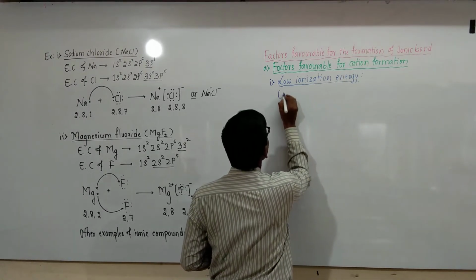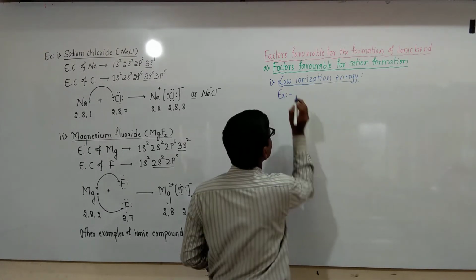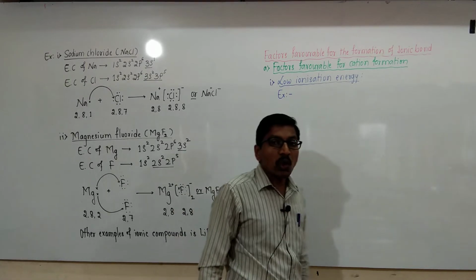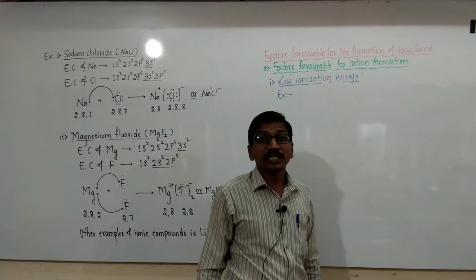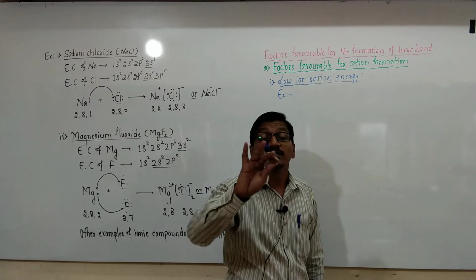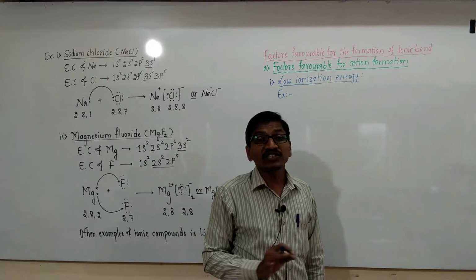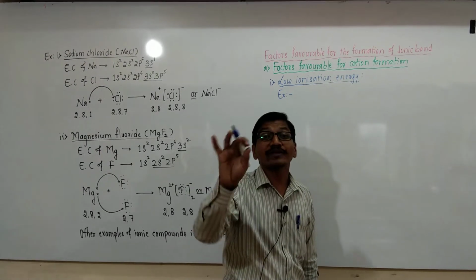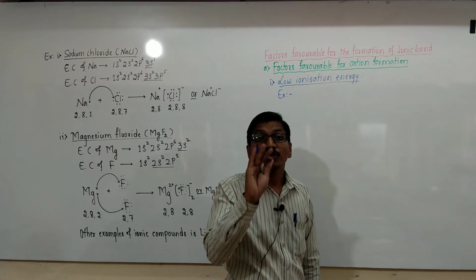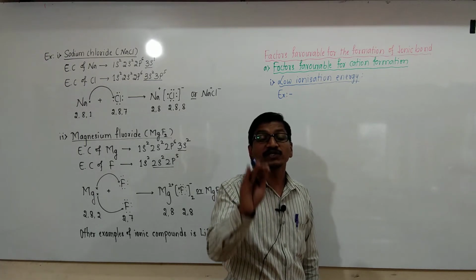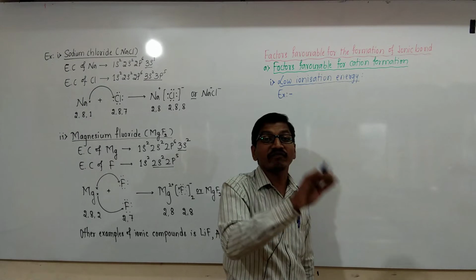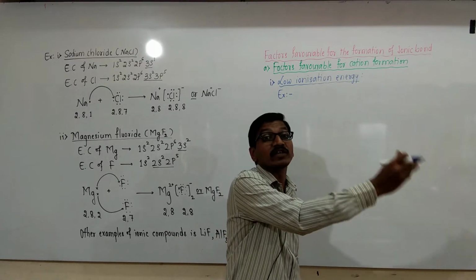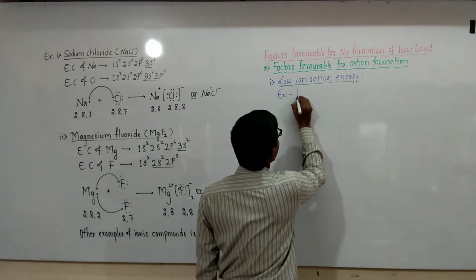For example, potassium easily forms cation than sodium because potassium contains lower ionization enthalpy or lower ionization energy than the sodium.